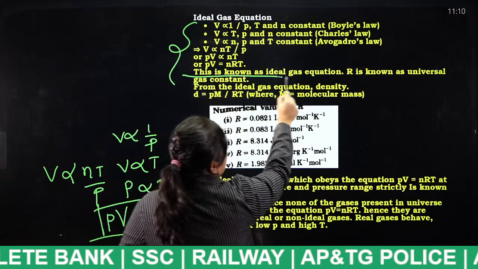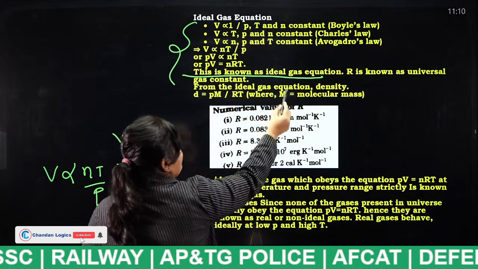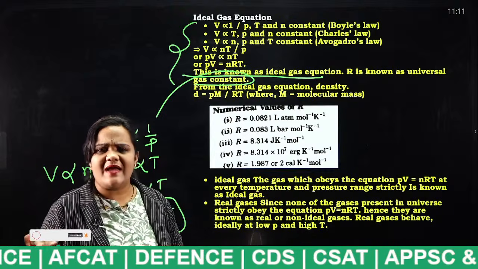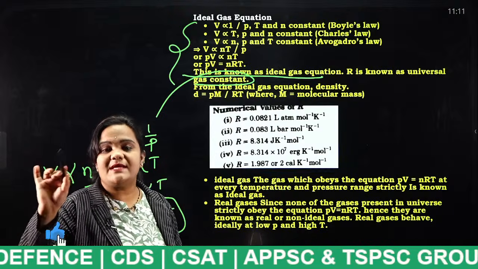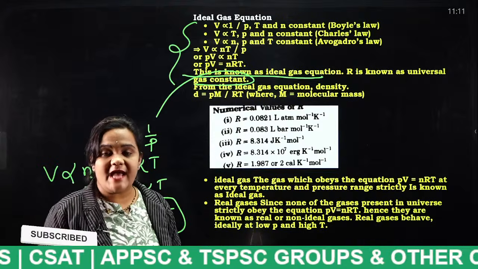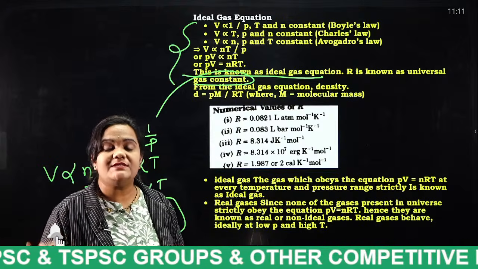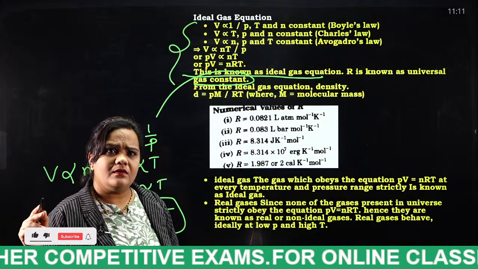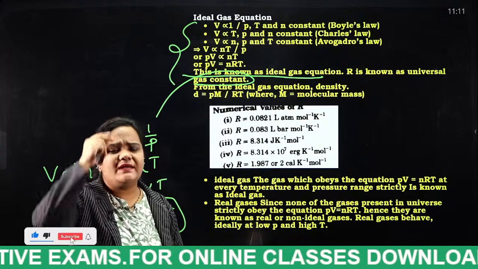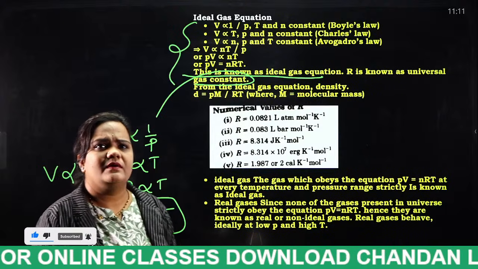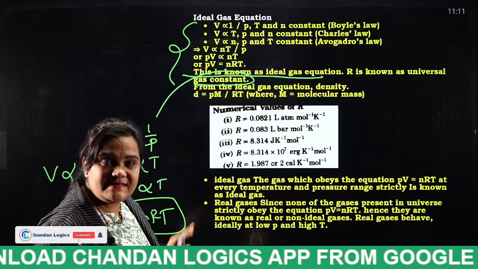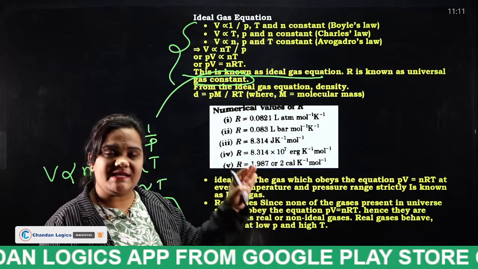This is also known as the ideal gas equation. R is known as the universal gas constant. In our 10th class, we remembered that the universal gas constant is denoted by R. See, if a gas satisfies this equation, that gas is considered as an ideal gas.